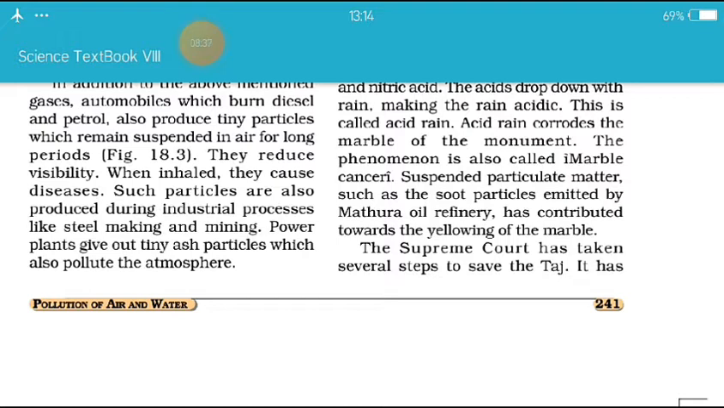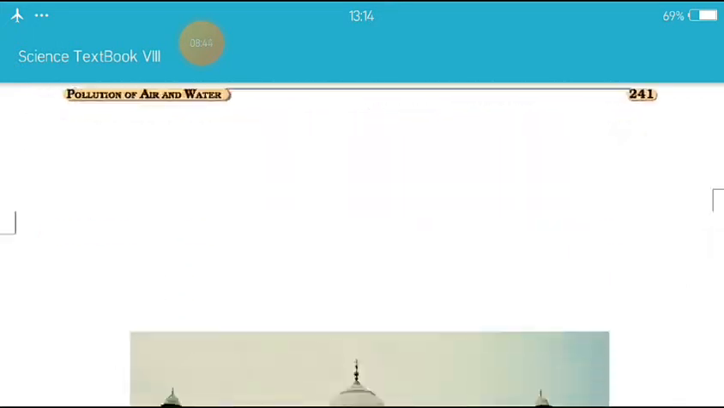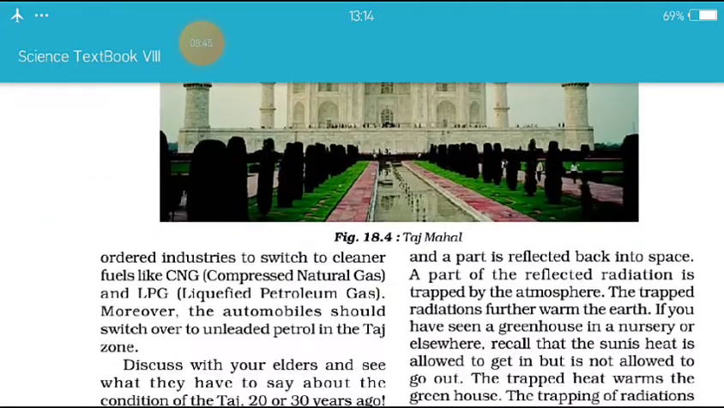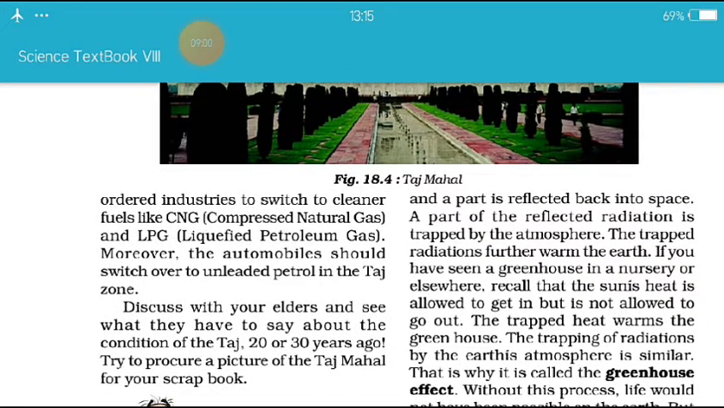सुप्रीम कोर्ट से बहुत सारे जो हैं वो स्टेप लिए हैं ताज को बचाने के लिए. It has ordered industries to switch to cleaner fuels like CNG, compressed natural gas and LPG, liquefied petroleum gas. Moreover, the automobiles should switch over to unleaded petrol in the Taj zone.